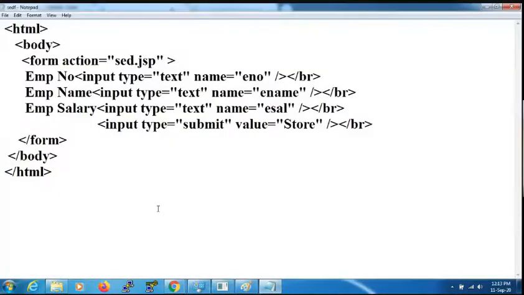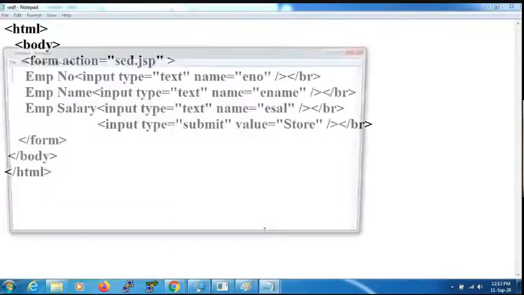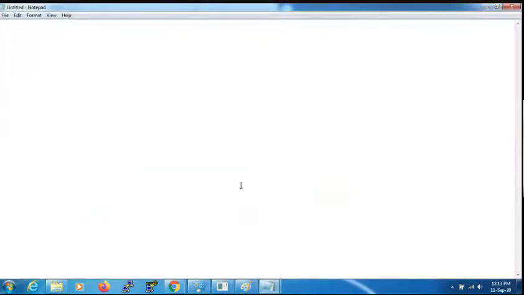Right, now we need to write the JSP file. Just go for a new notepad file. Let's go for a new notepad file. First, in JSP we need to write like this: import page.